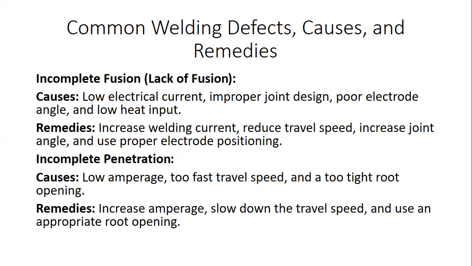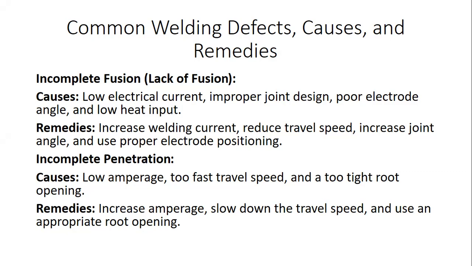Next one is incomplete fusion. What are the causes under this category? Low electrical current that leads to improper joint design and low heat input. The remedy is to increase the welding current, reduce the travel speed of the electrode, use the proper electrode angle and the proper positioning of the electrode.